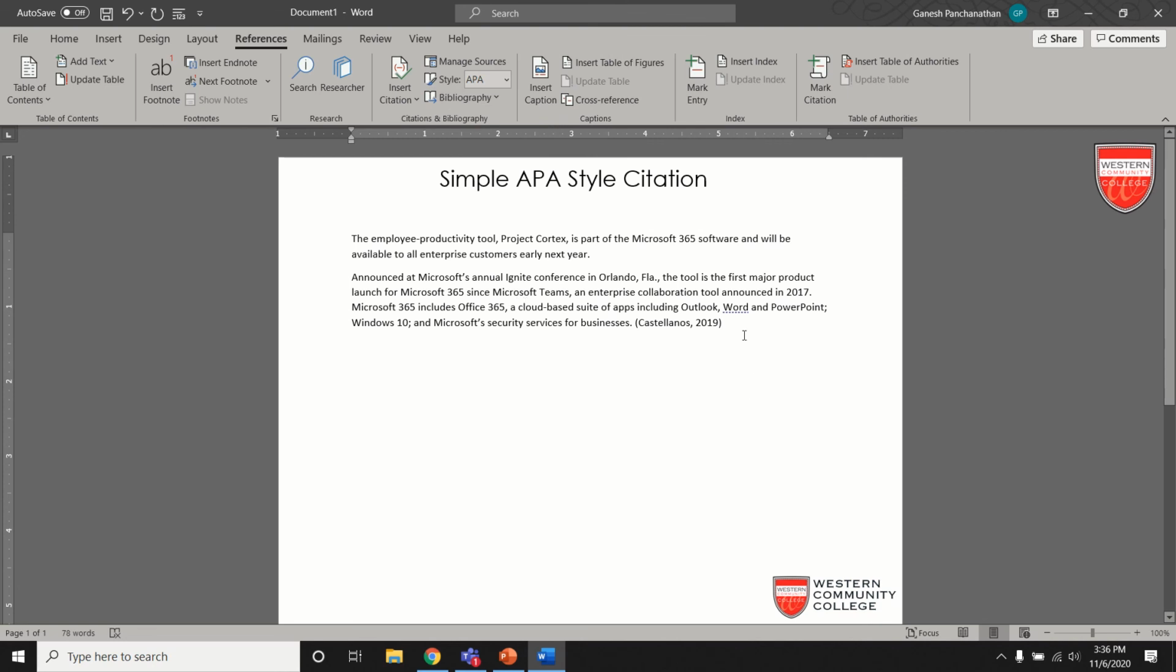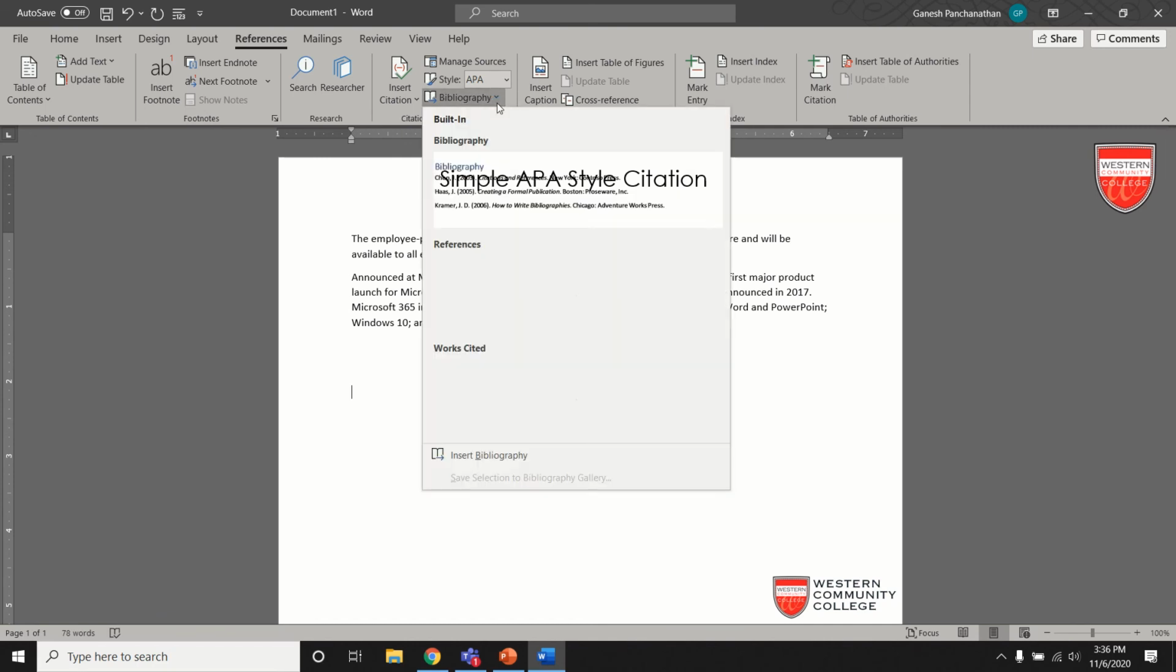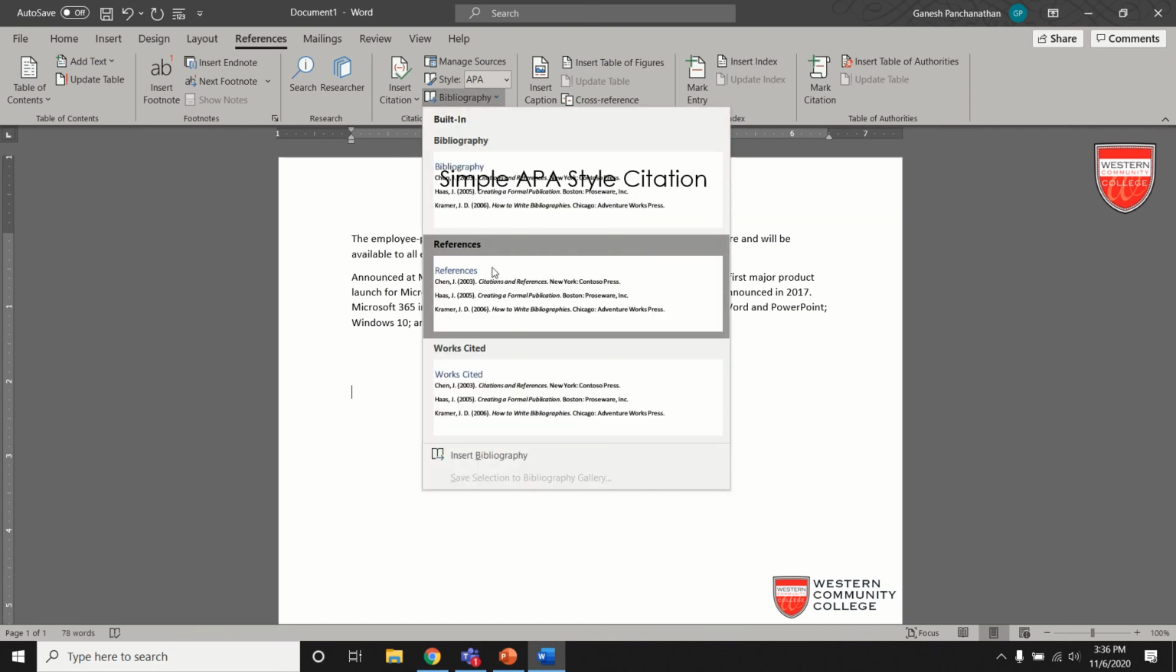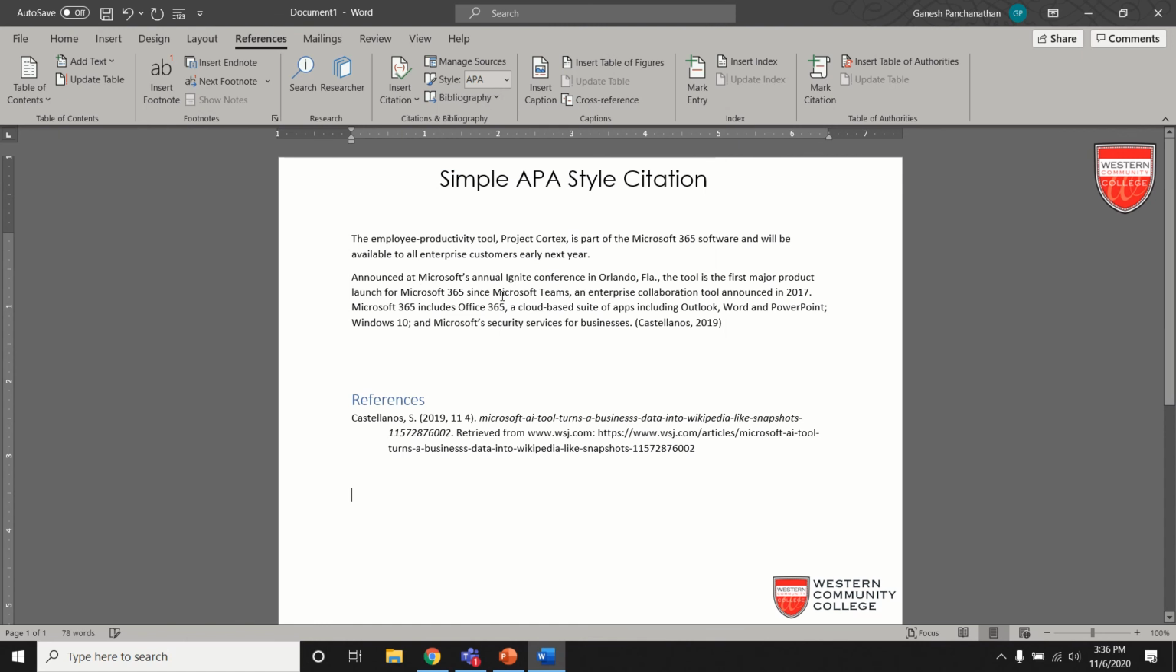At the end of the document, we can provide the references and bibliography. So I'm going to click on Bibliography and choose any one of them, whether it be Bibliography, References, or Works Cited. This we have to provide at the end of the document. So I will click on References. So this is how we can create a citation for the document if we are taking content from some other source. Thank you guys.